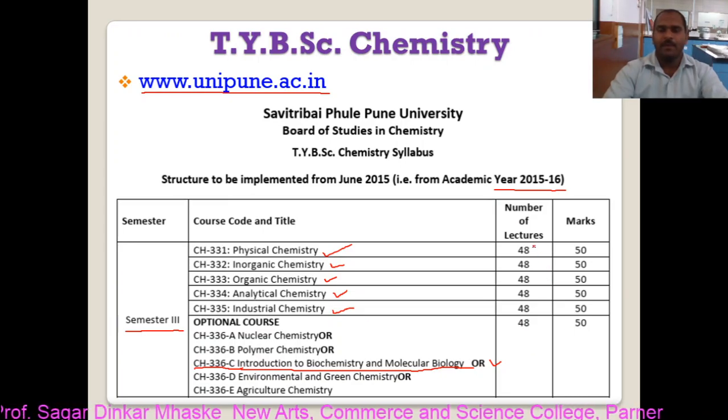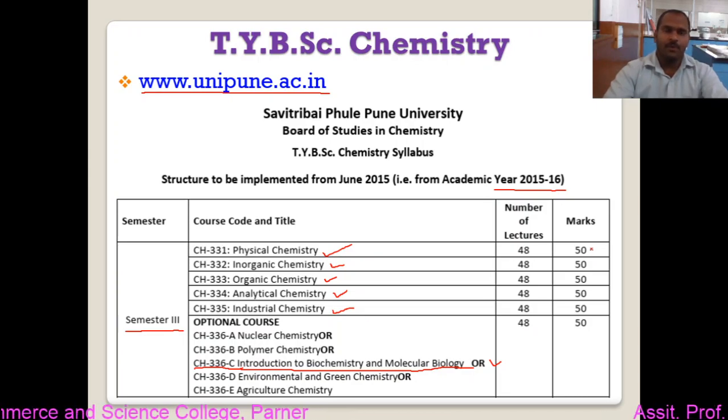Now here you can see that for the six subjects there are 48 lectures each, having 50 marks.